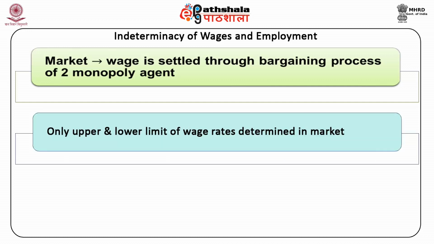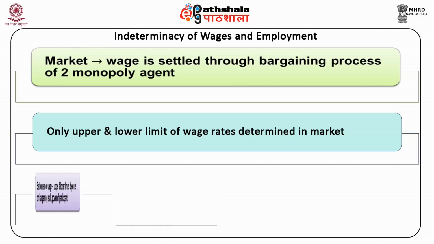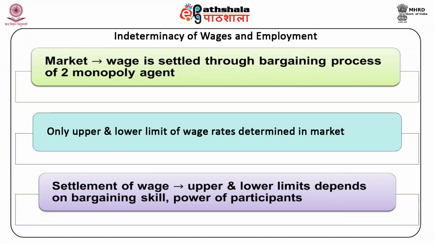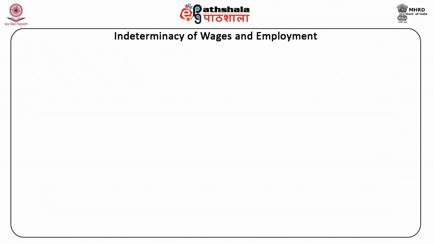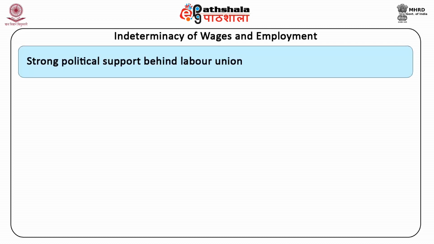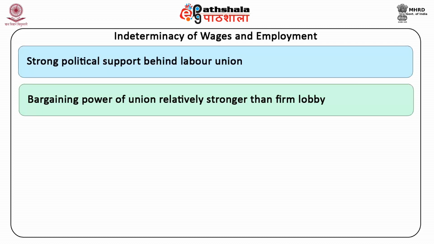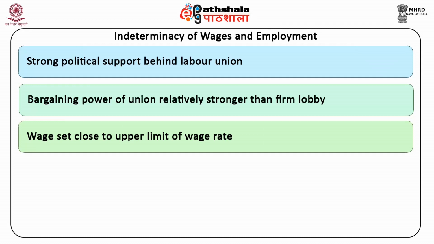Since only the upper and lower limits of wage rates are determined in this market, the settlement of wage towards either of the upper and lower limits depends on the bargaining skill and power of the participants. For instance, if the government is pro-labor or there is strong political support behind the labor union, the bargaining power of the union will be relatively stronger than the firm lobby. The wage will be set close to the upper limit of the wage rate.